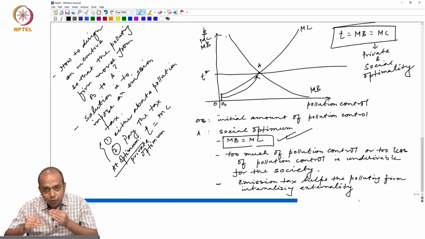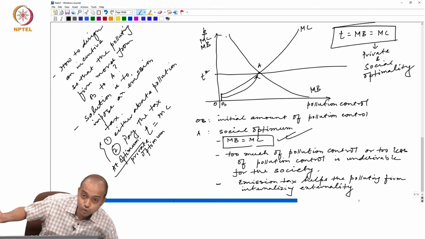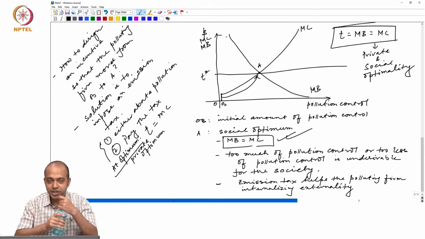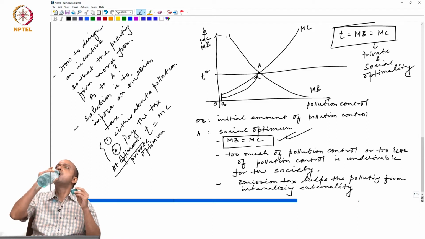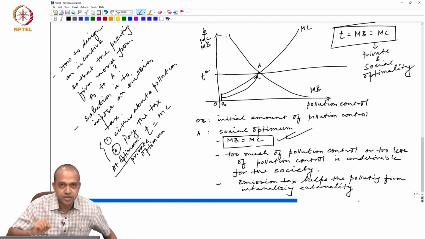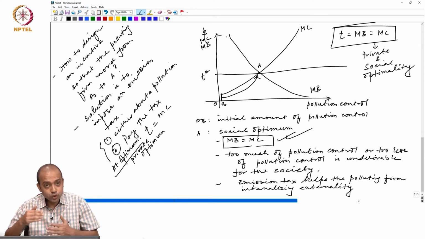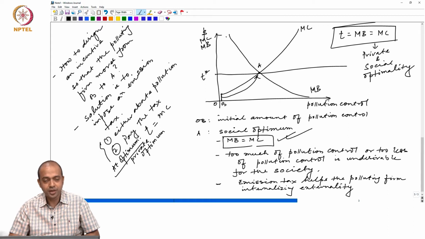So, in that profit making process, when the firm was deciding how much output to produce to maximize profit, there was no consideration about the social cost of this pollution, about the social damage cost. The damage the pollution makes to the society was not at all considered by this profit making private business firm.